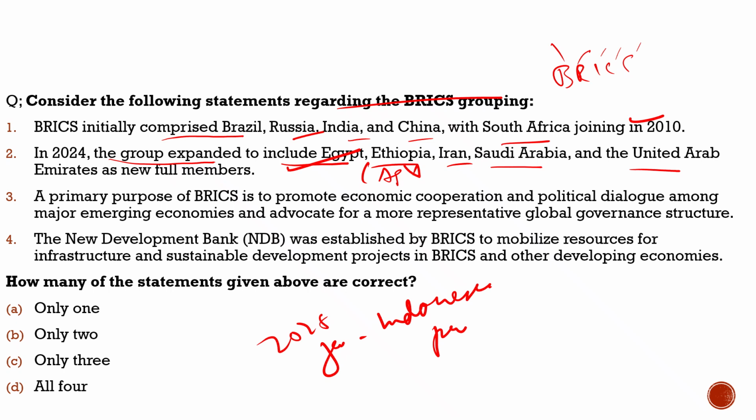Third statement, the primary purpose of BRICS is to promote economic cooperation and political dialogue among major emerging economies and advocate for a more representative global governance structure. That is also true. Fourth statement, the New Development Bank was established by BRICS to mobilize resources for infrastructure and sustainable development projects in BRICS and other developing economies. 100% correct. So with respect to this question, all four statements are true.